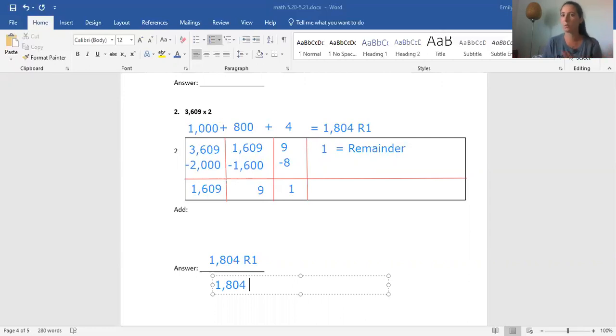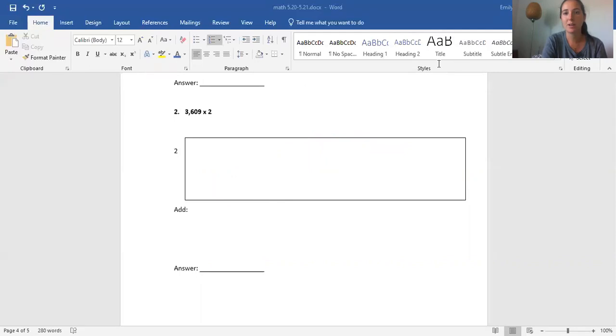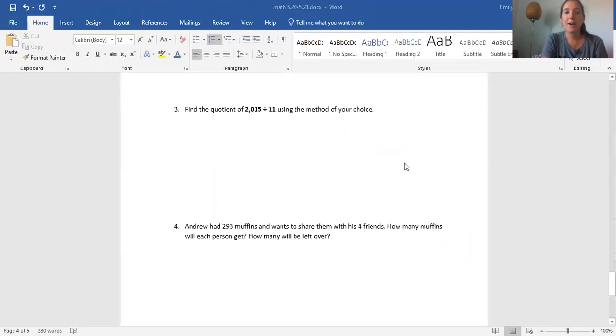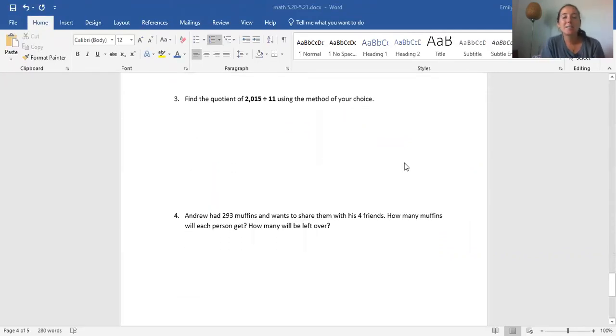Think 50% or 1/2. The 2 is the groups, right? We wanted groups of 2. So we have 1 left over of 2. So 1 over 2. So that's how I got that 1/2. You don't need to know that. That's just a little tidbit that I like to give you guys. Kind of interesting.